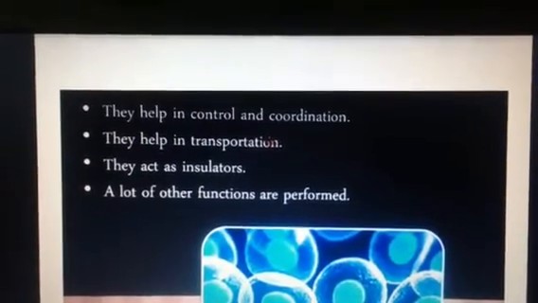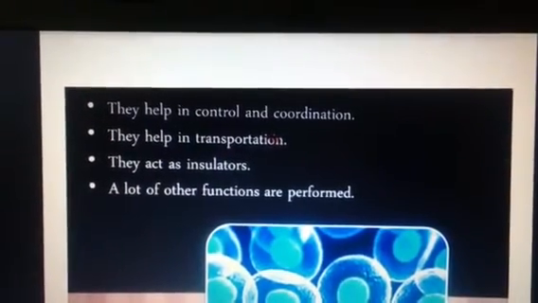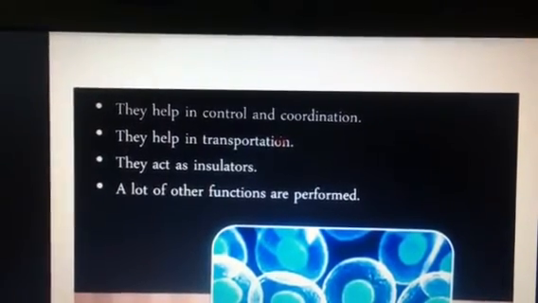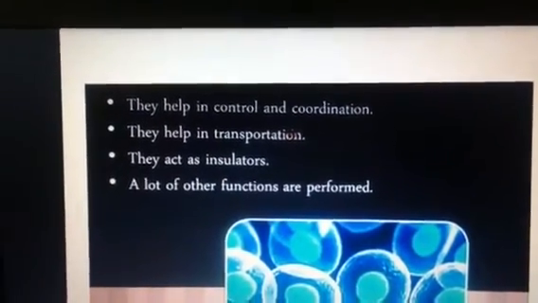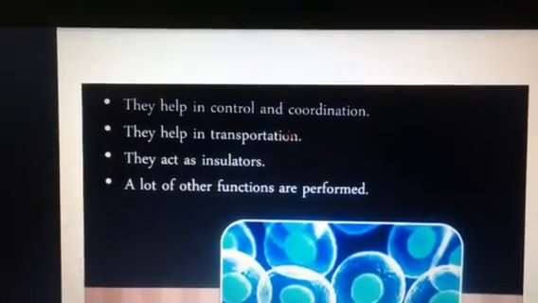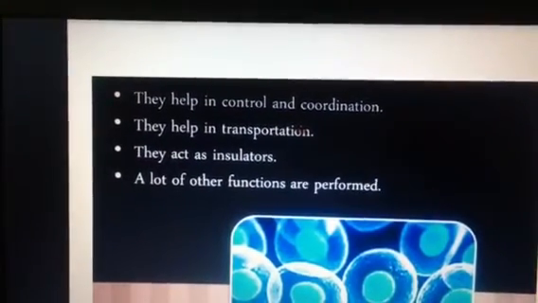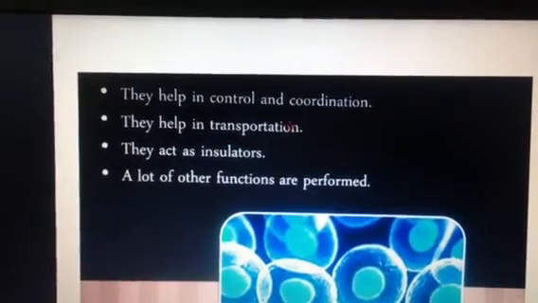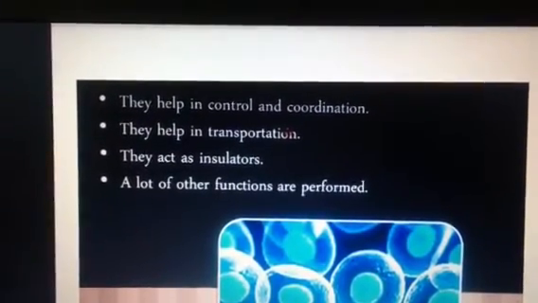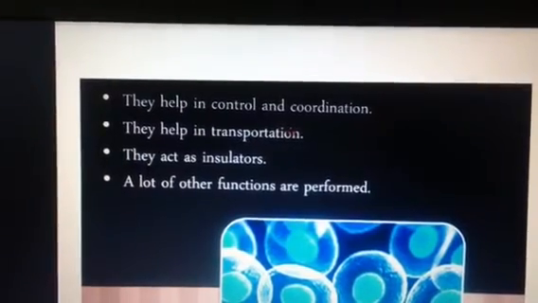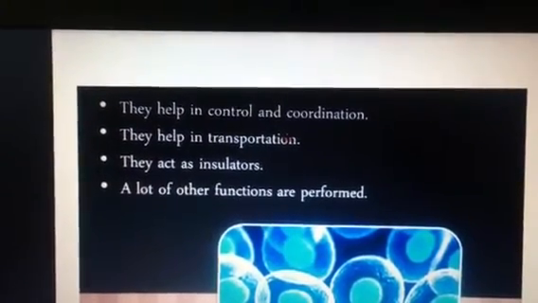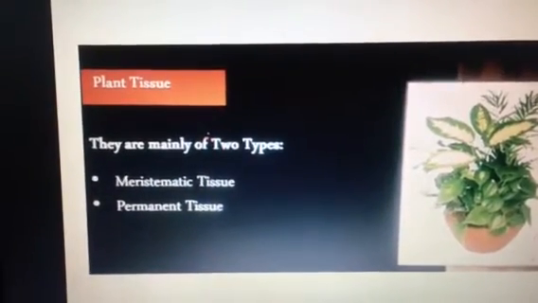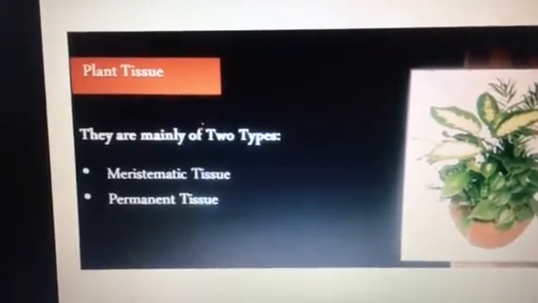They act as insulators in the form of adipose tissues, that is fat cells, which protect us from heat. A lot of other functions are performed by these systems, and they have their own type of cells performing this function. For example, blood cells, muscle cells, neurons in the form of nervous system, all of them work together to further living organisms. Now coming over to plant tissues.